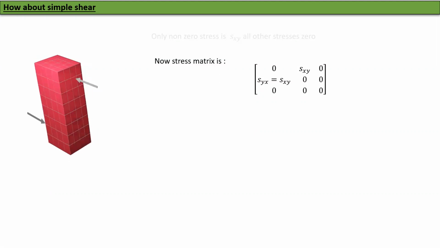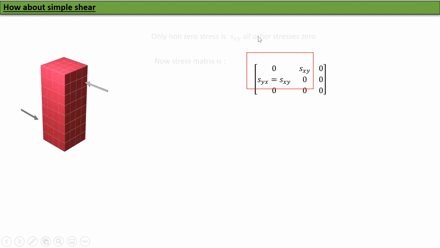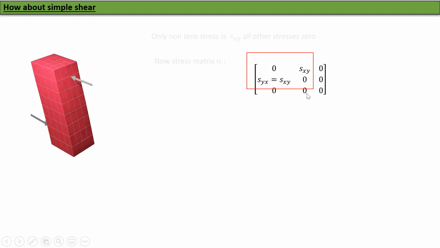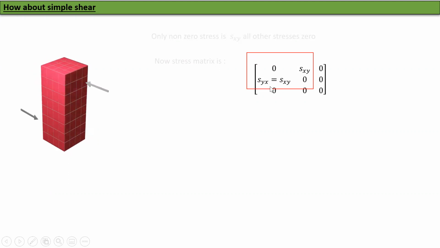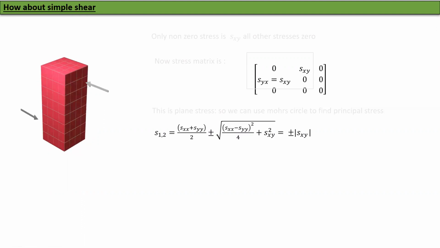Okay. Now, how do you compute the principal stress? Well, now this is a problem, but it's not so huge because you can see that apart from this corner here, everything else is 0. Can you see that the stress is entirely in just one plane, the XY plane. Therefore, this is a plane stress. So we can use Mohr circle to find principal stresses. If you do that, you will find the principal stresses are given by